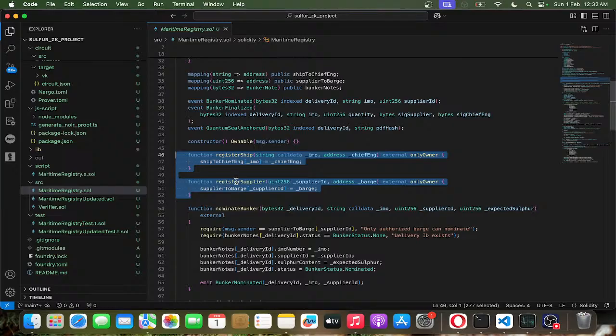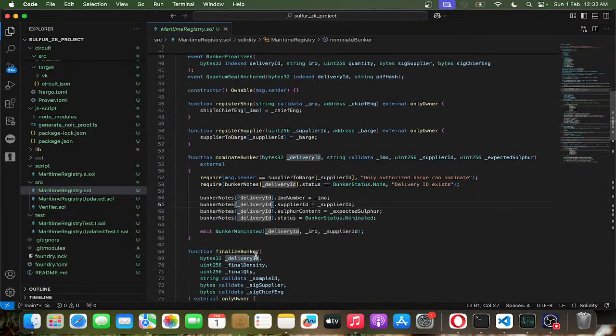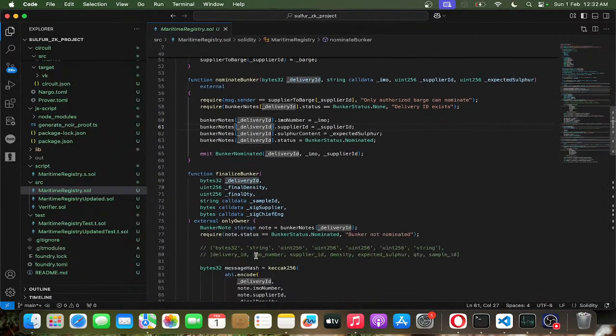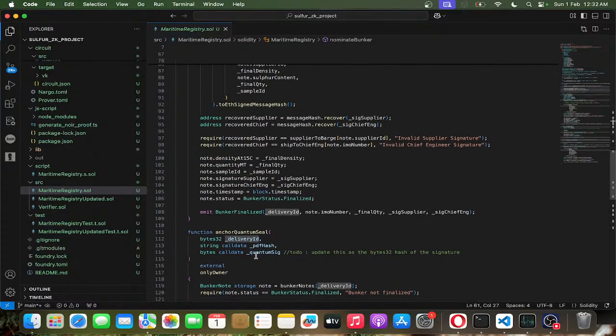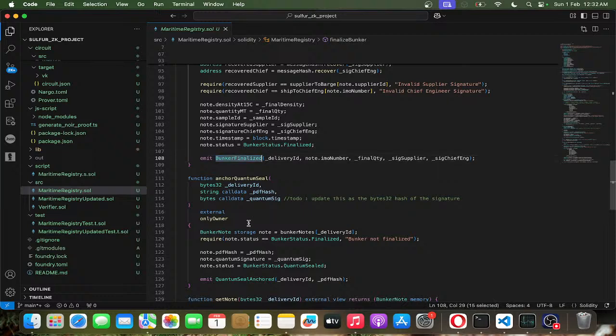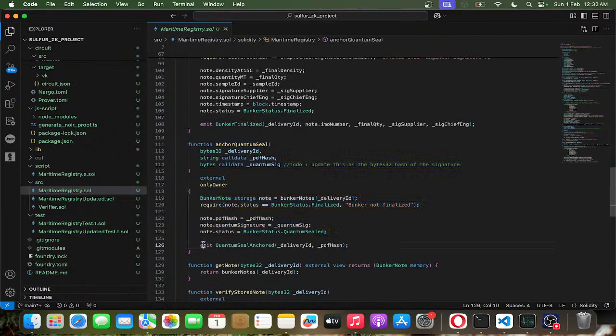So here are the two functions used to register both the supplier as well as the chief engineer. And once verified, we update the other parameters, which happens after the fuel is transferred from the bunker to the ship, and we emit the event.